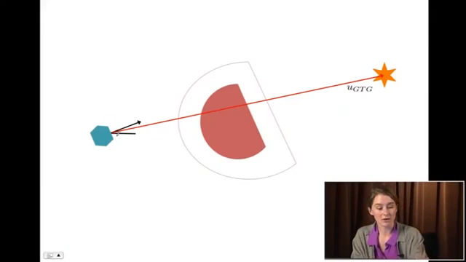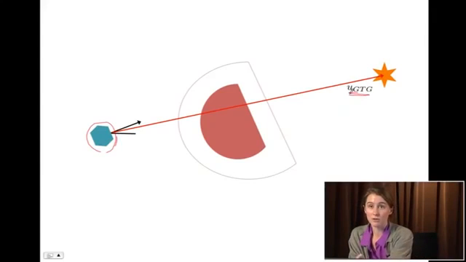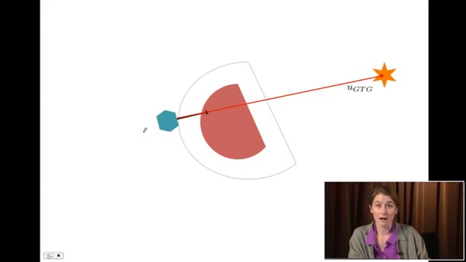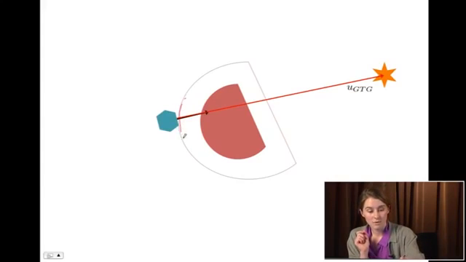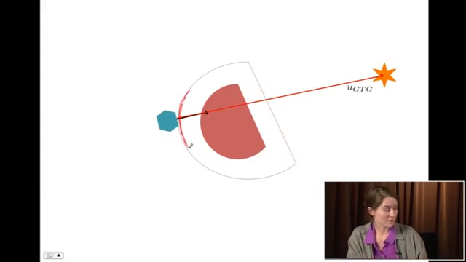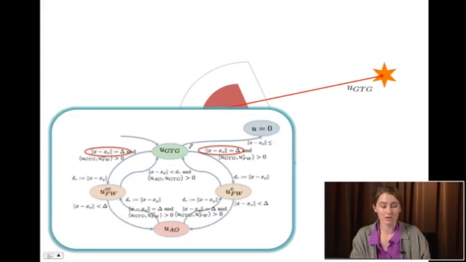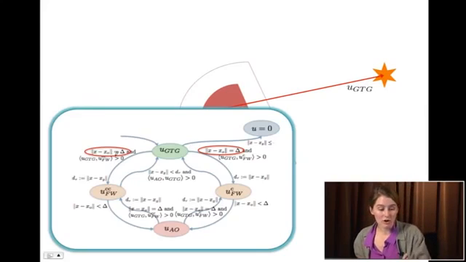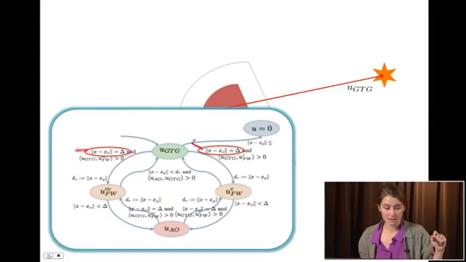But for now, we'll just think, okay, we know that when go to goal is running, our robot is going to drive directly towards that star. So let's watch that as that happens. We're driving towards it, and now, all of a sudden, we're at this point where we're within delta of our obstacle. So let's go back to our automaton and see if that changes anything. Indeed, two of the guard conditions are that when we're inside of this radius delta, we might have the condition where we need to change.